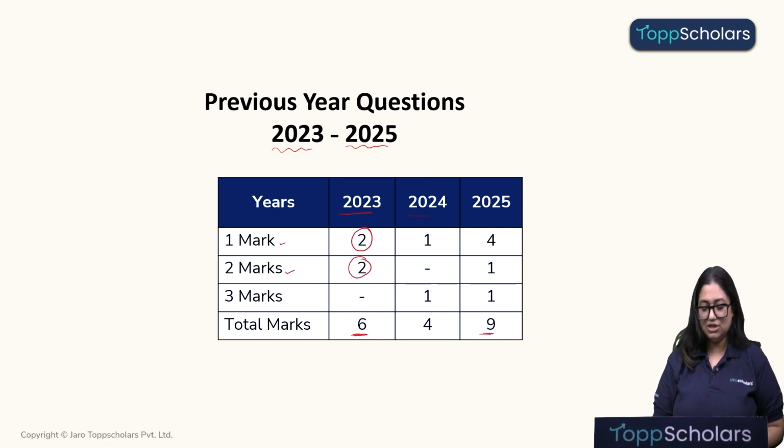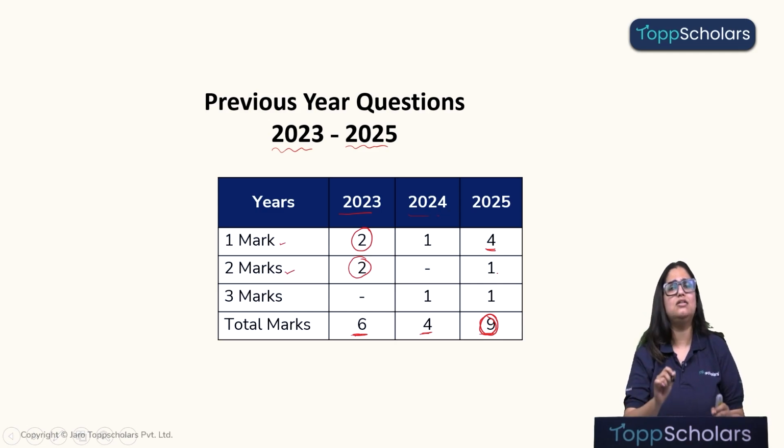Okay, in the year 2024, a total of 1 question was asked of 1 mark and 1 question was asked for 3 marks, and therefore the total weightage is 4 marks. Okay, and in the year 2025, they have literally topped the charts. We can see over here, total 4 questions were asked of 1 mark each, 1 question of 2 marks, and 1 question of 3 marks. Alright, so a total of 9 marks of questions is asked, and therefore you need to do this topic really well.